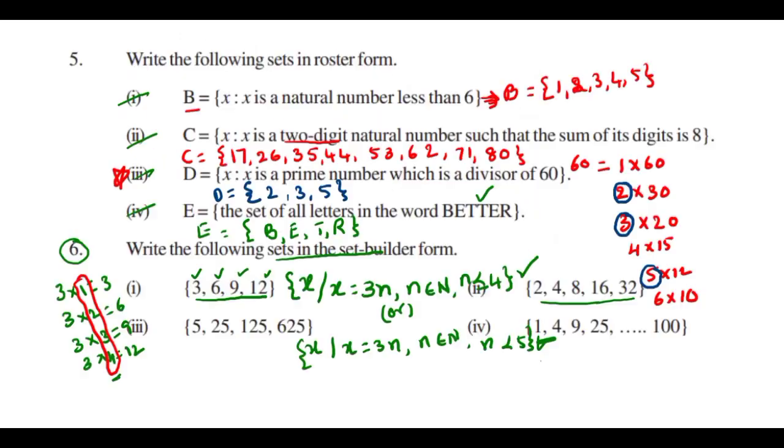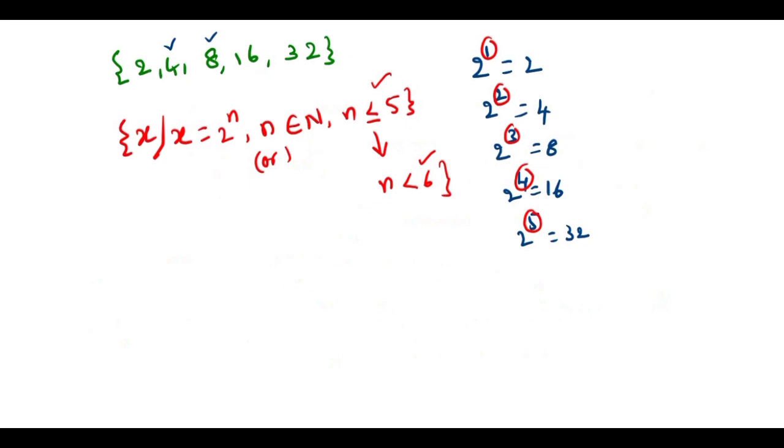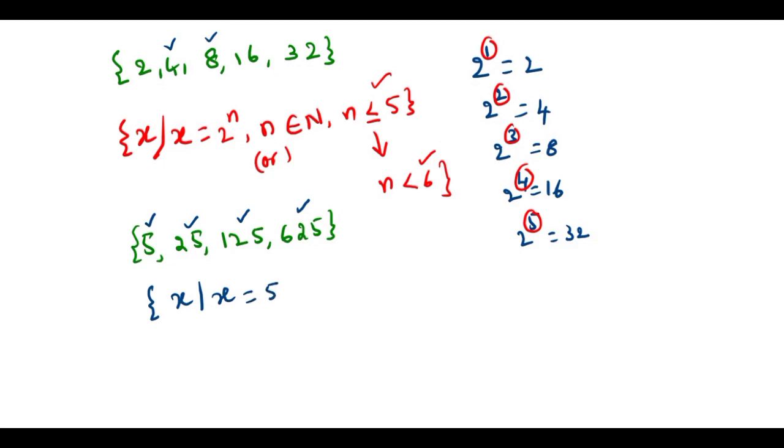And what is the third question they gave? 5, 25, 125, 625. So we write here 5, 25, 125 and 625. What are these all? This is 5 power 1, 5 power 2, 5 power 3, 5 power 4. Then how to write this? x such that x is equal to 5 power n. What is n? Natural number. Up to where? Less than or equal to 4, because this value, 5 to the power of 4, is equal to 625. Like this. Got it?